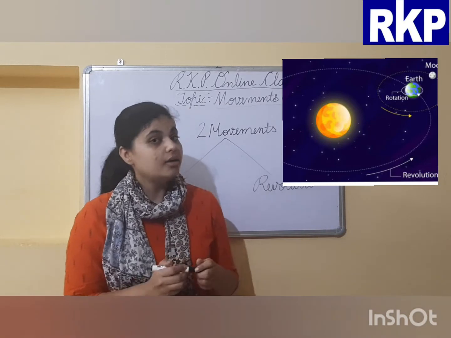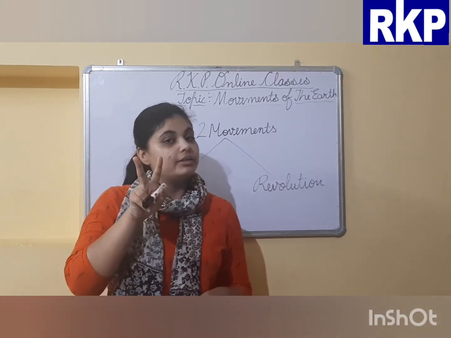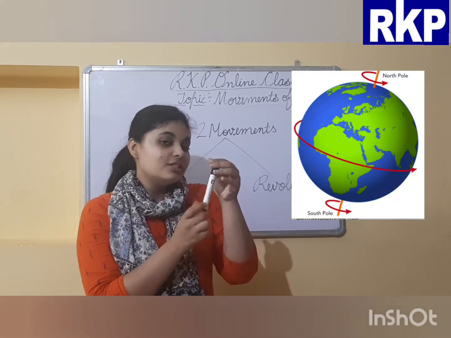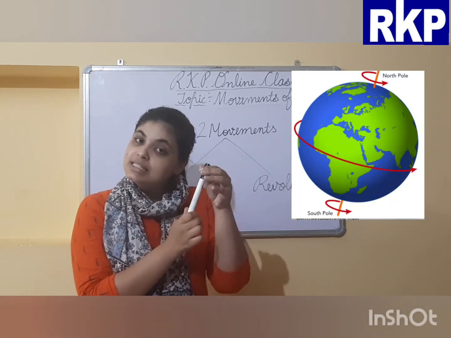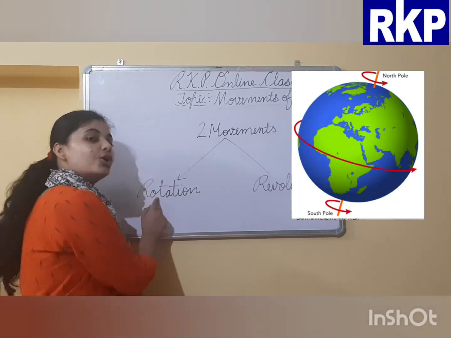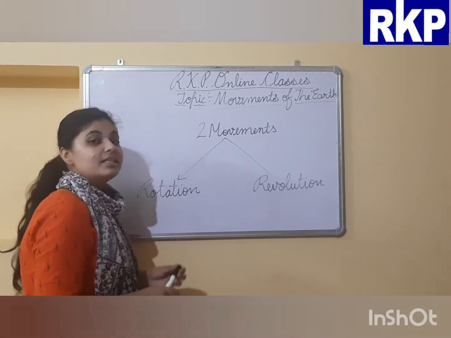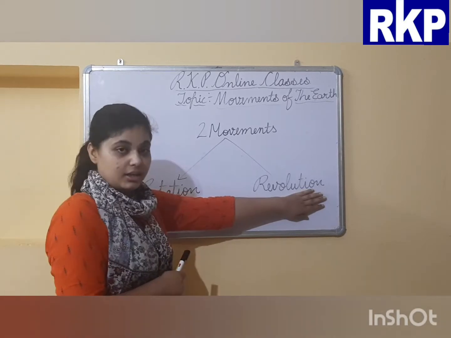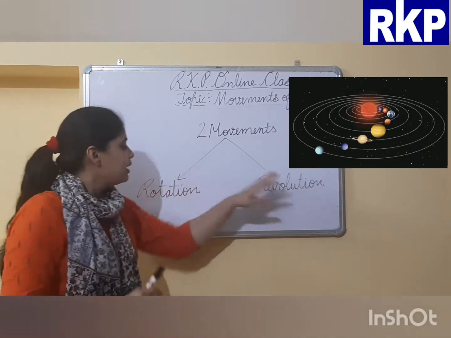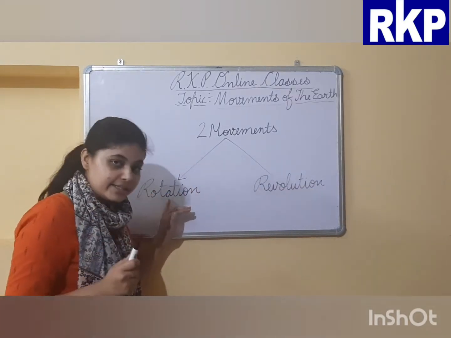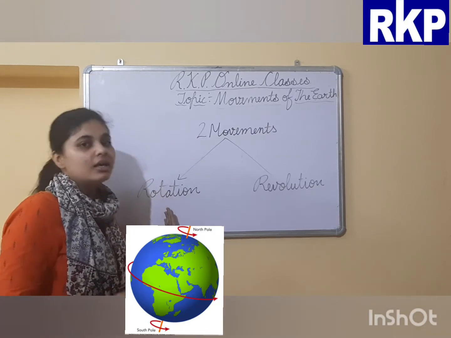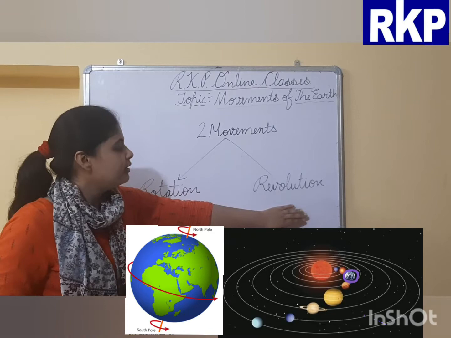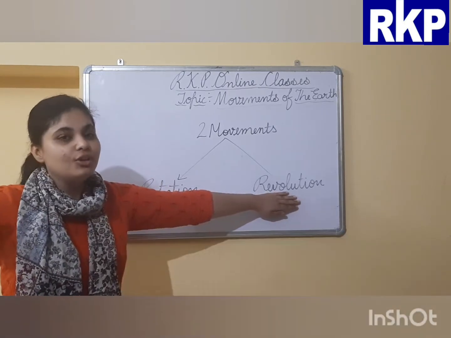See, the Earth takes on two movements. One is spinning around itself, which is known as rotation. Second is revolving around the sun, which is revolution. Look at the screen everyone. Spinning around itself is rotation and revolving around the sun is known as revolution.